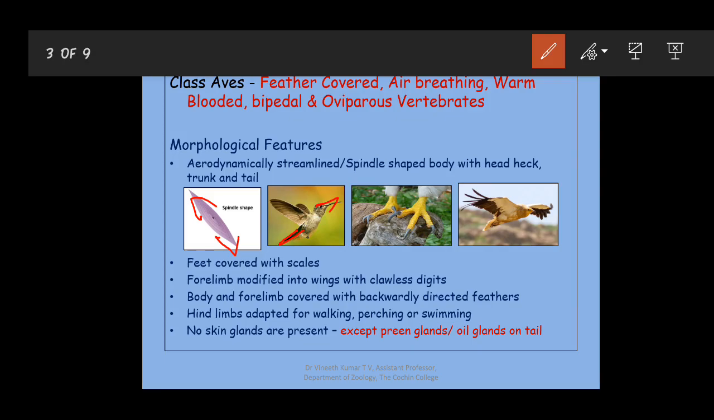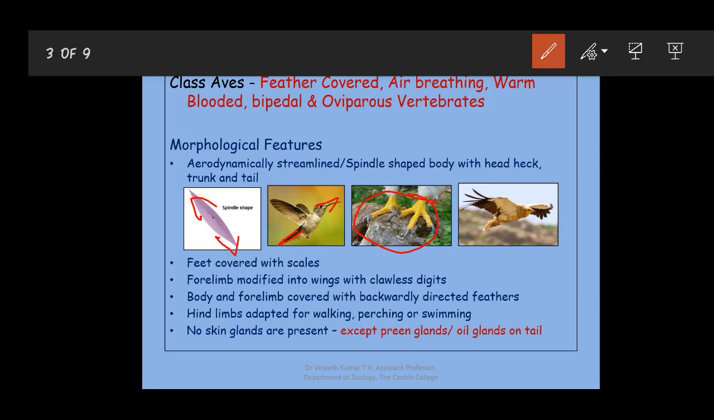Their aerodynamically streamlined or spindle-shaped body has the head, neck, trunk, and tail. You can see that the feet are not covered with feathers. The entire feet are covered with scales. The forelimb is modified into wings with clawless digits. When we discussed reptiles, we saw that their forelimbs and hind limbs contained claws or clawed digits, but clawed digits are absent in the forelimbs of Aves.